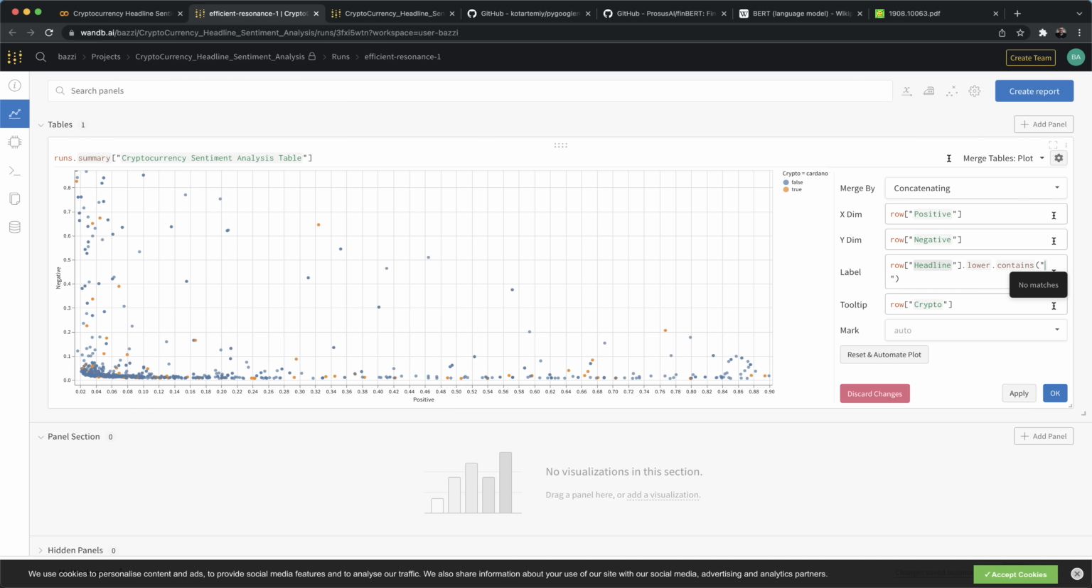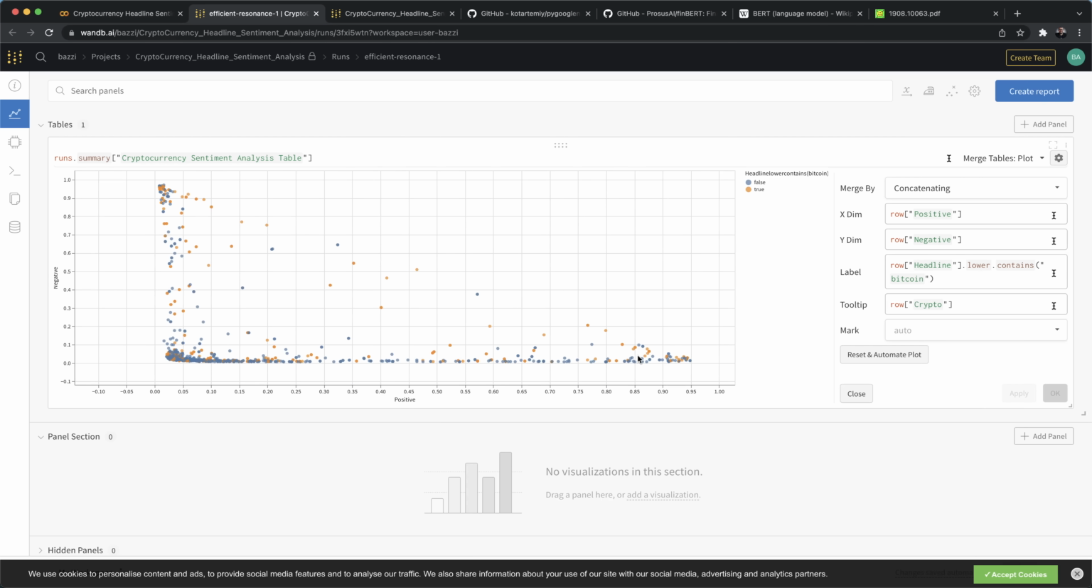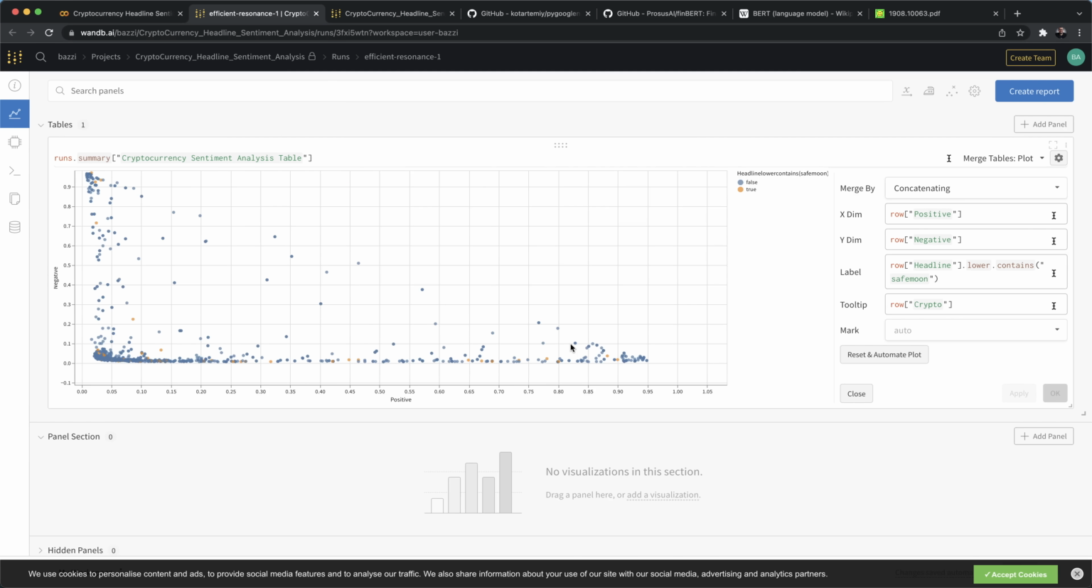According to the headline that contains, let's say, the word Bitcoin, apply. And as you can see, we've got a lot of bad news, but we've also got a lot of good news. Okay, change this to ETH, and apply. SafeMoon, and so on. So this is the way you could work with wandb tables. You can visualize them as histograms, plots, or as raw tables.